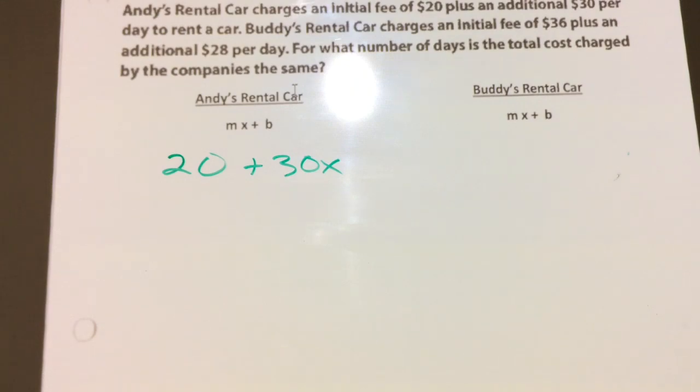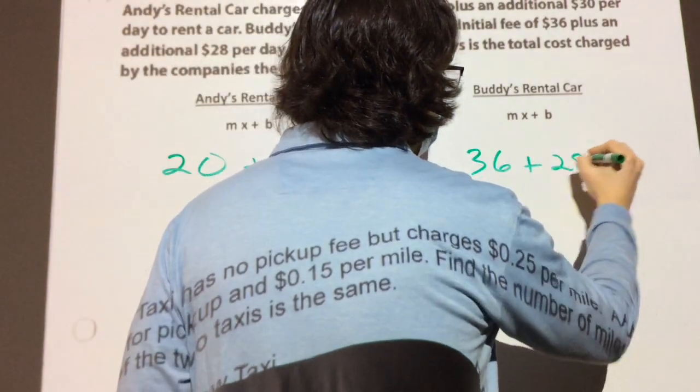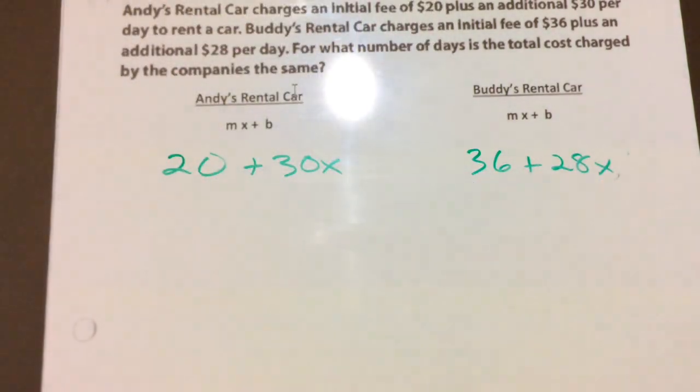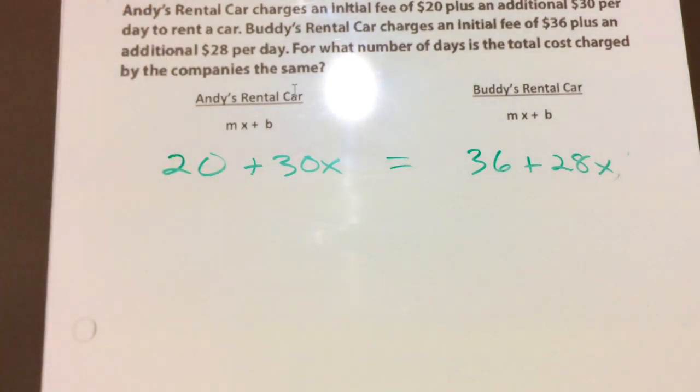And then it says Buddy's rental car charges an initial fee of $36 plus an additional $28 per day. Emily, could you just set that one up for me? 36 plus 28x. And it says for what number of days is the total cost charged by the company the same. So what do I put in between these two? An equal sign. Could we solve this one? Yes. Are you okay if I skip this one? Awesome.